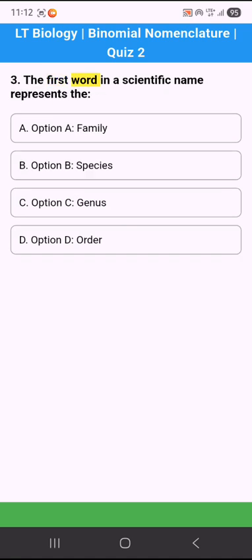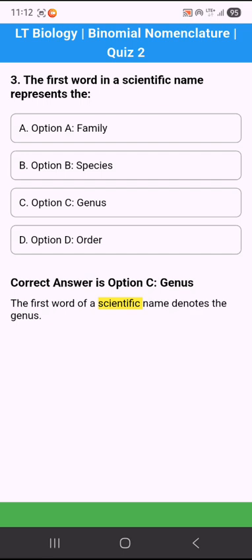3. The first word in a scientific name represents the. Option A. Family. Option B. Species. Option C. Genus. Option D. Order. Correct answer is option C. Genus. The first word of a scientific name denotes the genus.